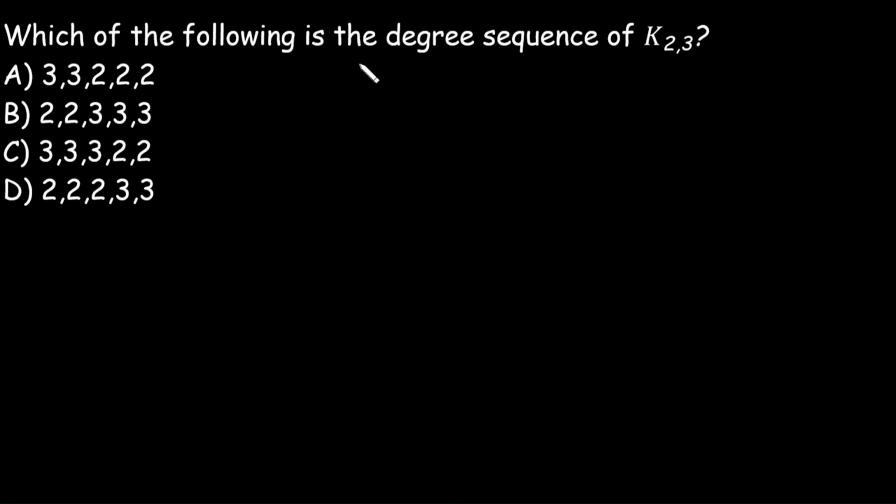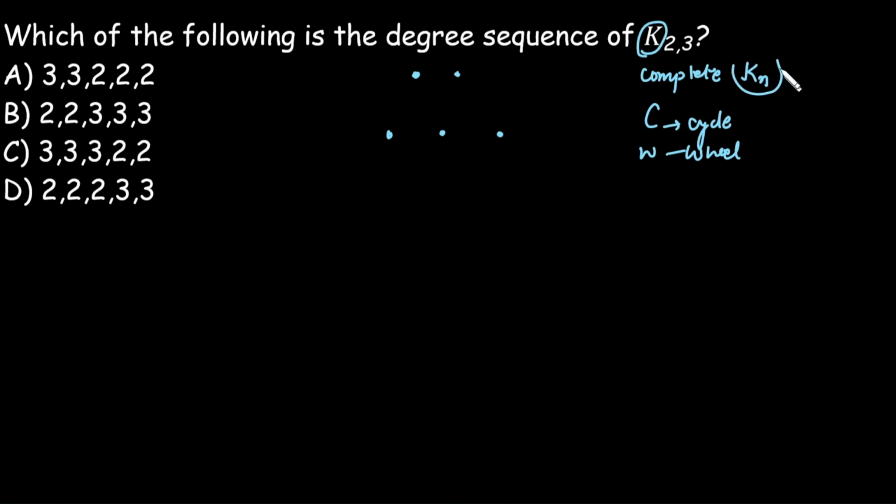Next: which of the following is a degree sequence of K2,3? K2,3 means it is a complete bipartite graph. K stands for complete, C stands for cycle, and W stands for wheel. If we have simply K, it means a simple complete graph. If we have two subscripts, it means it is a complete bipartite graph. So here we have the complete bipartite graph K2,3.